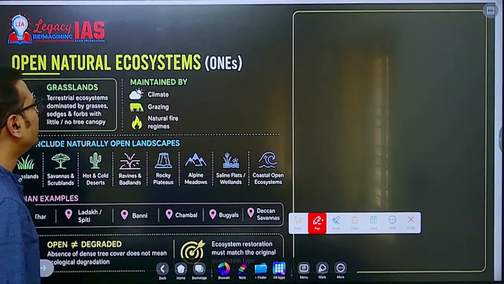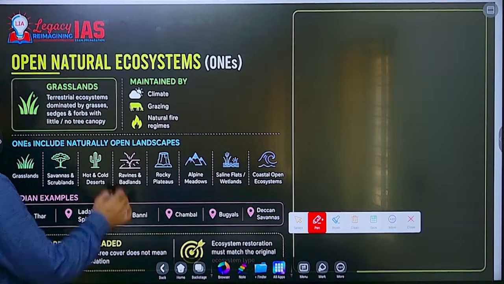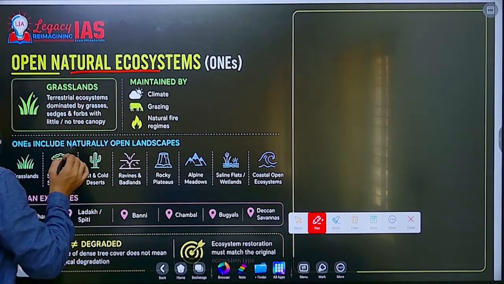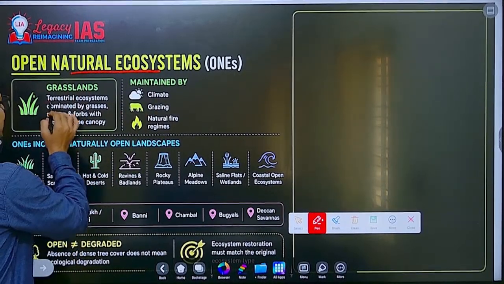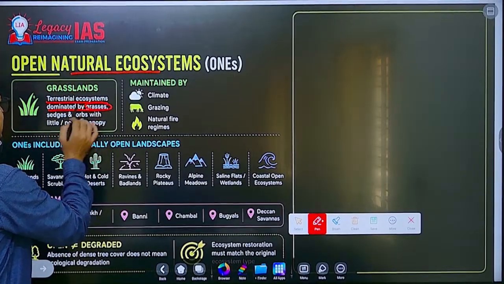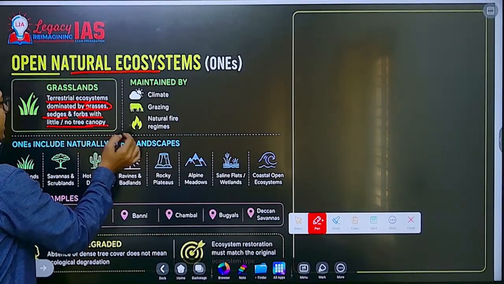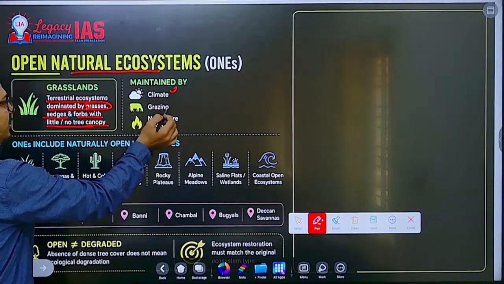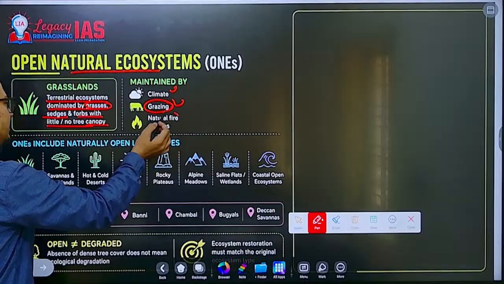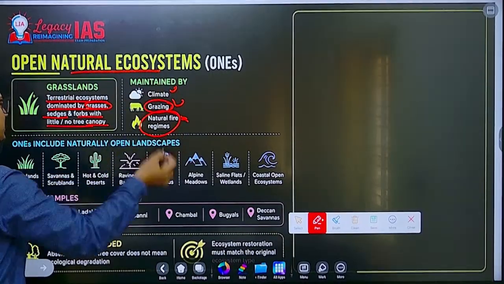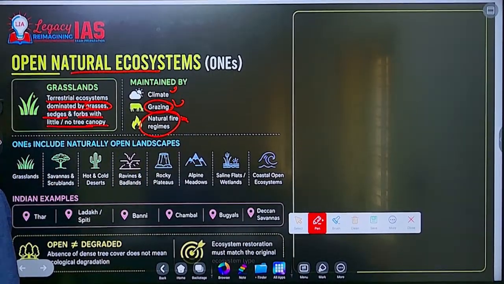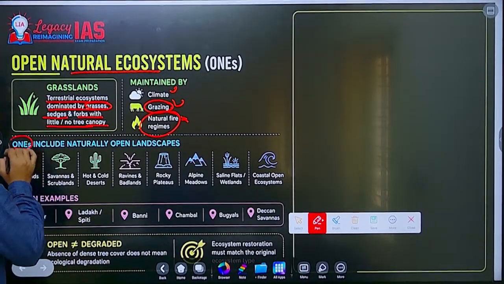First of all, what are open natural ecosystems? Grasslands are terrestrial ecosystems dominated by grasses, sedges and forbs with little or no tree canopy. They are maintained by climate, grazing and natural fire regimes. For grasslands, fire is an important feature.